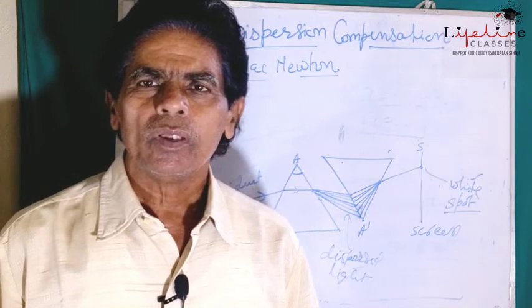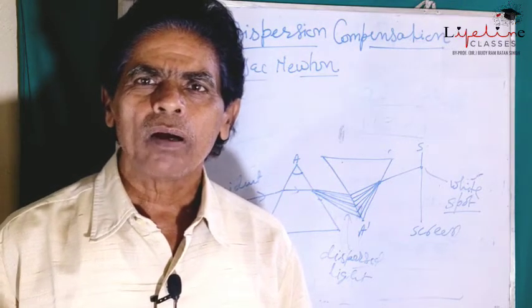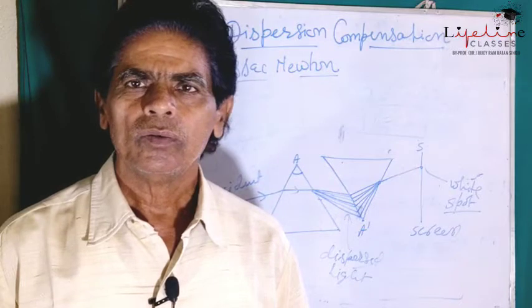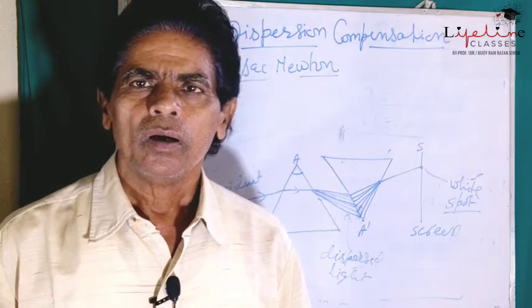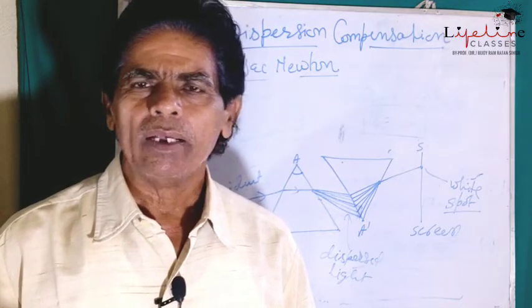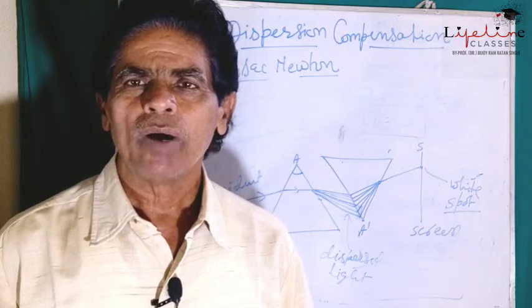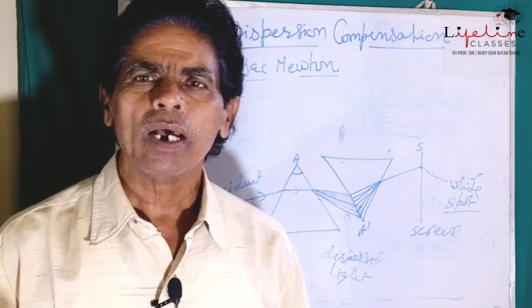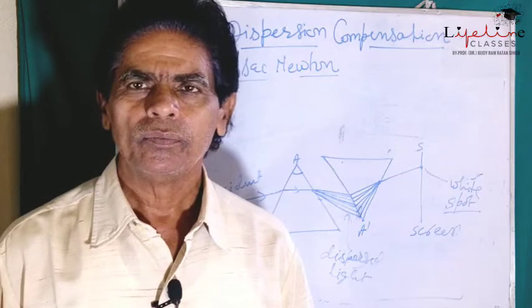Actually, the spectrum of white light was first observed experimentally by Sir Isaac Newton.